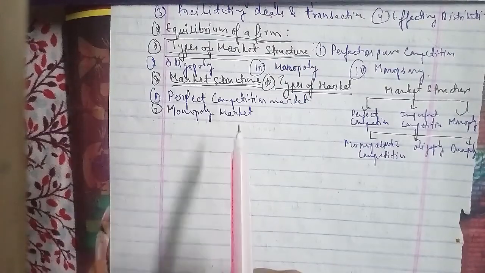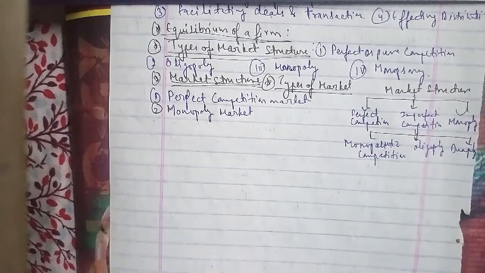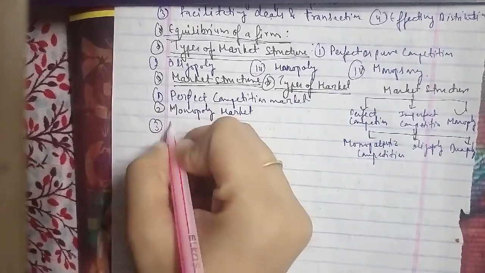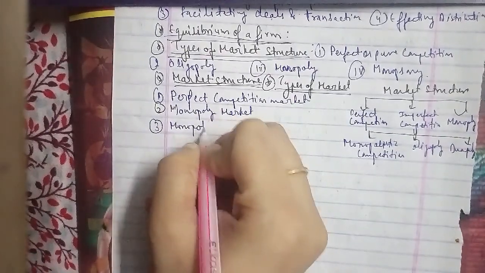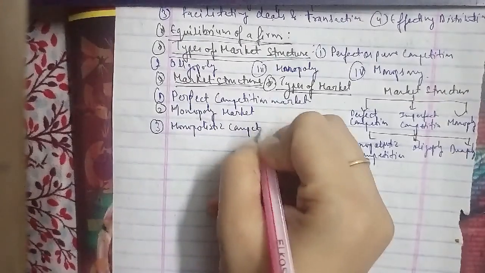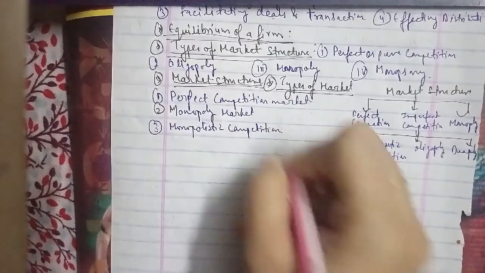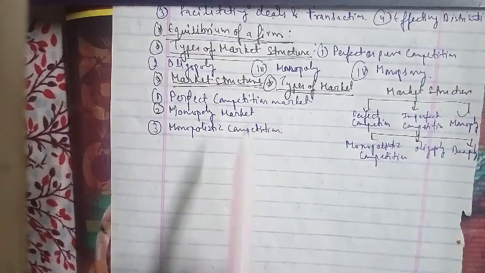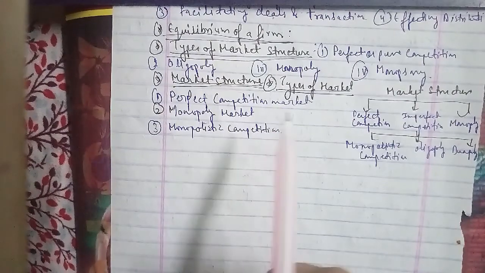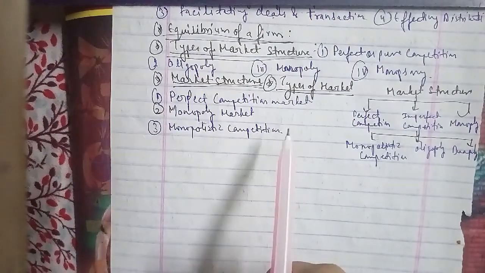The other question we'll talk about, which is the third one, is monopolistic competition. Monopolistic competition refers to a market situation where there are many firms selling differentiated products.